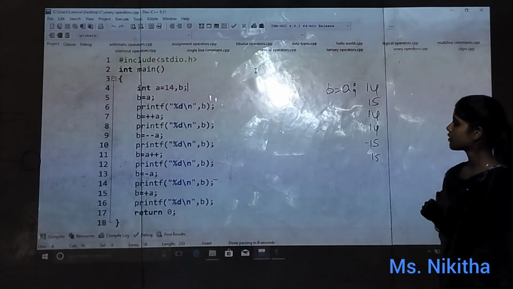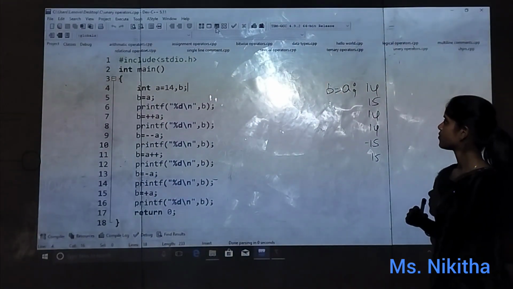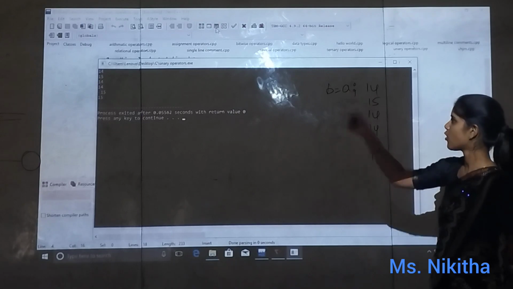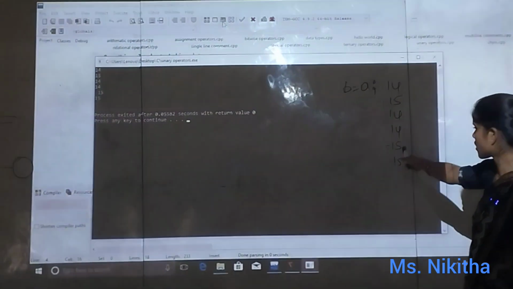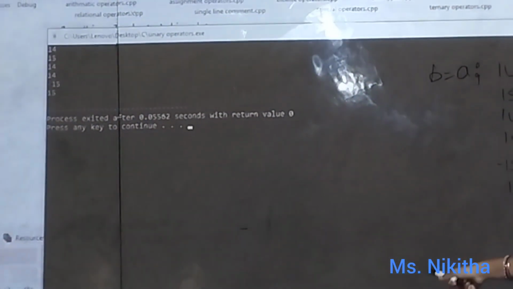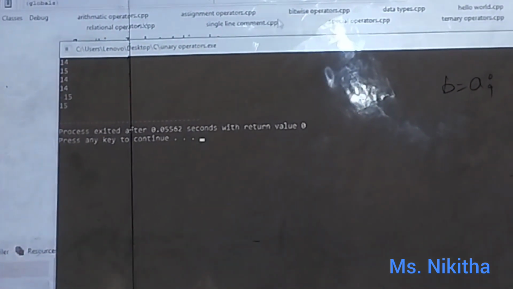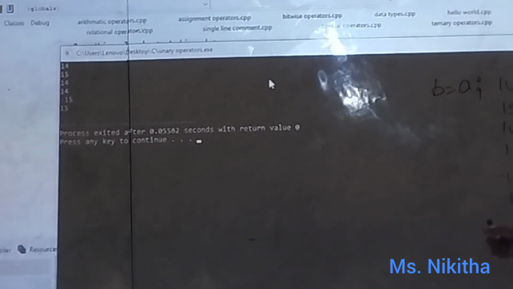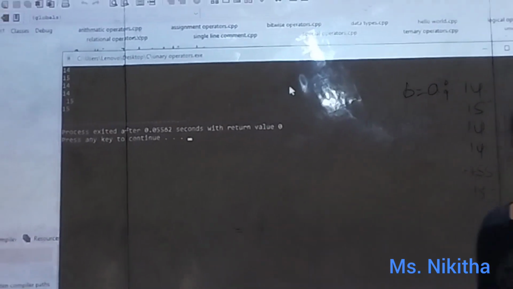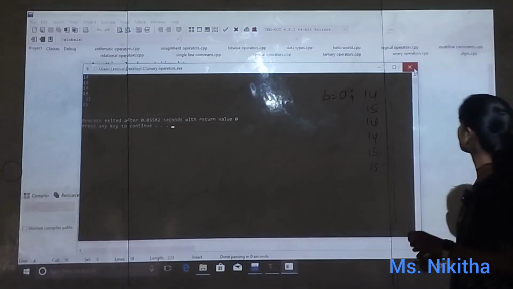So check the output. Clear? 14, 15, 14, 14 and minus 15 and 15. Did you get the idea how it is coming? Is this clear? So shall I go for the next? So what is the next?